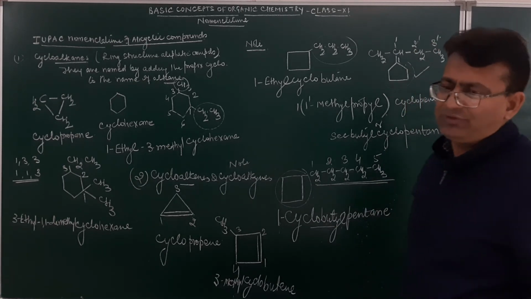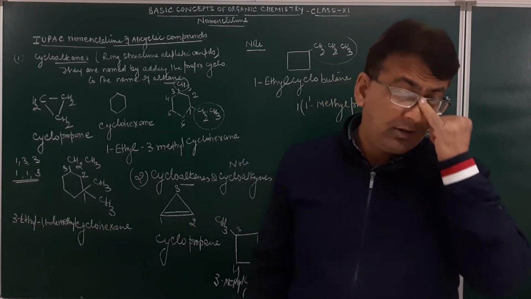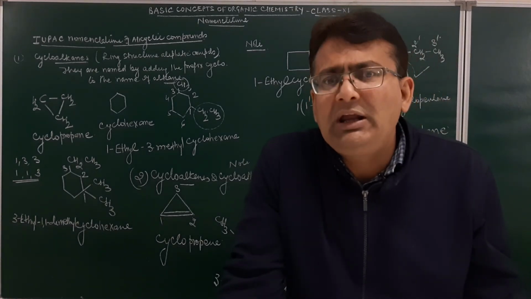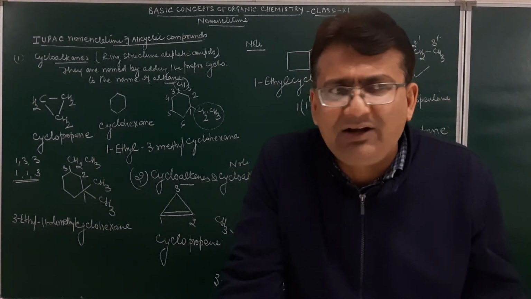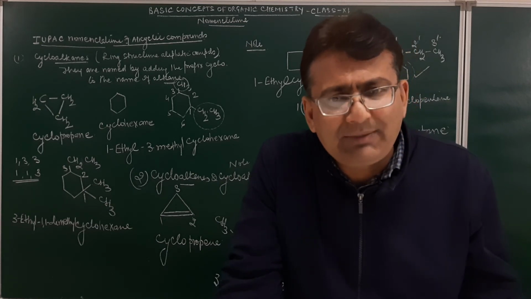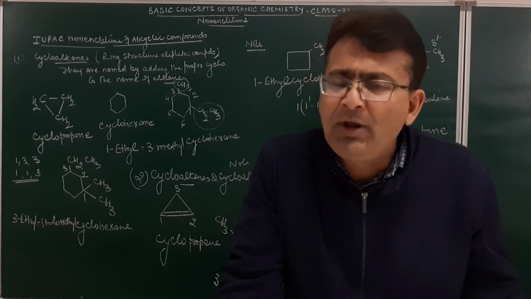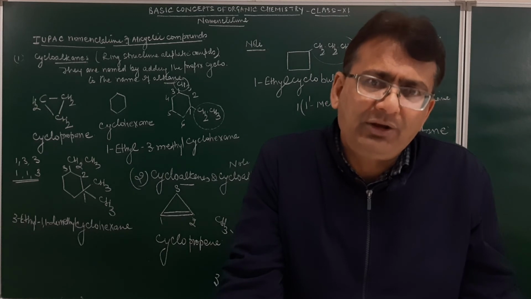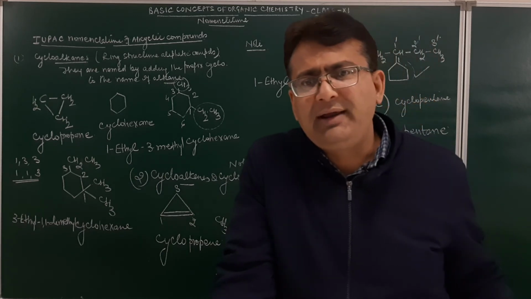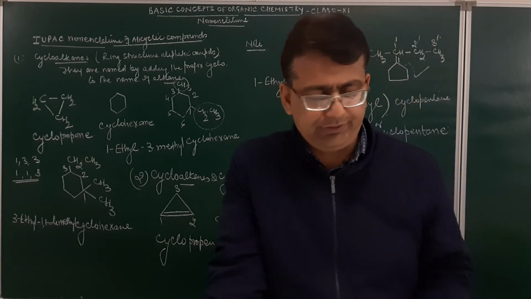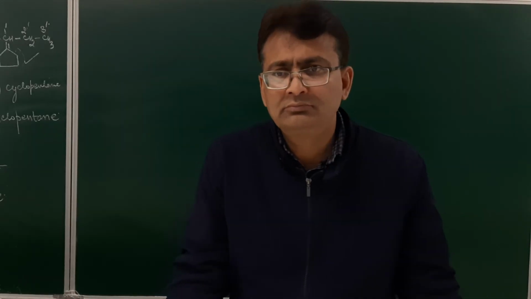Now, one more thing you must remember. If in a side chain the multiple bond is present, or if in the attached chain the multiple bond is present or the functional group is present, then that chain will be considered as a major chain and the ring will be treated as a cycloalkyl substituent. Now look at this note, student. This is a very, very important note.